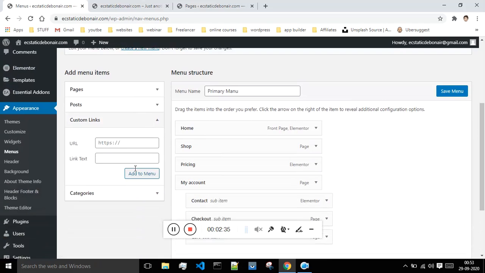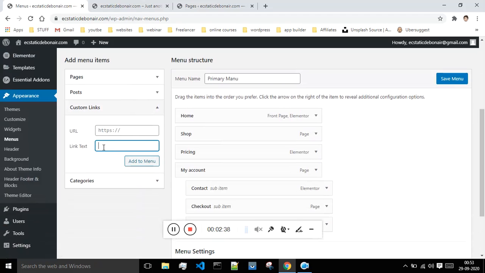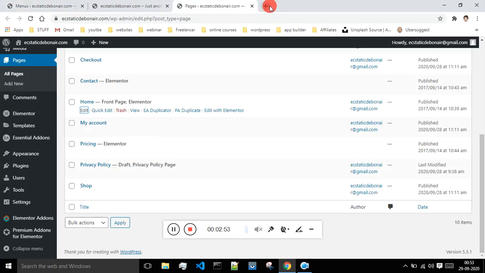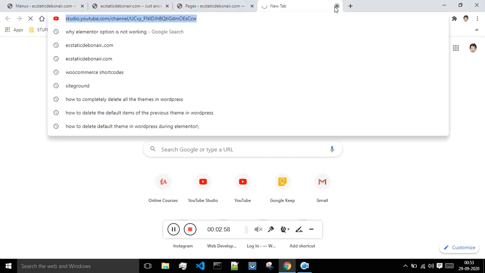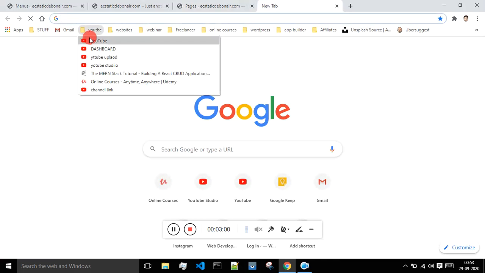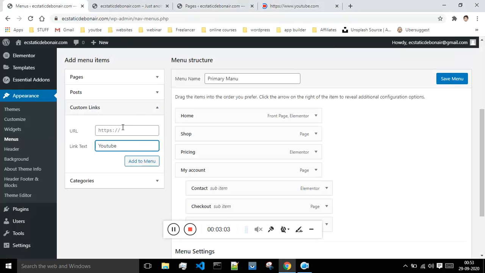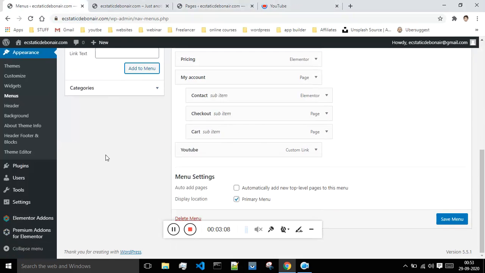If you want to give custom links, like if suppose I want to give the link of YouTube over here. Okay, I will give the name as YouTube, and let me just go to YouTube and give that link over here. So basically for study purposes I'm showing you guys how to add external links, and that YouTube link is present over here. I will save this.